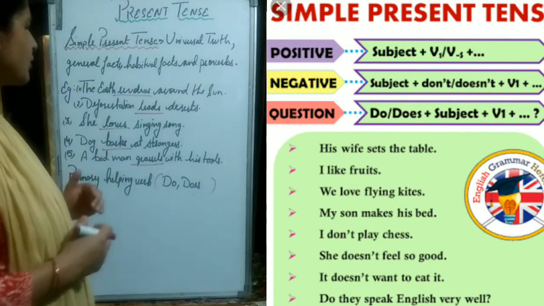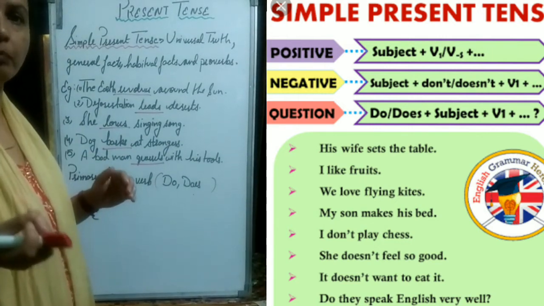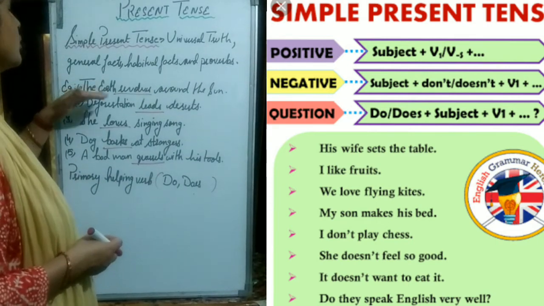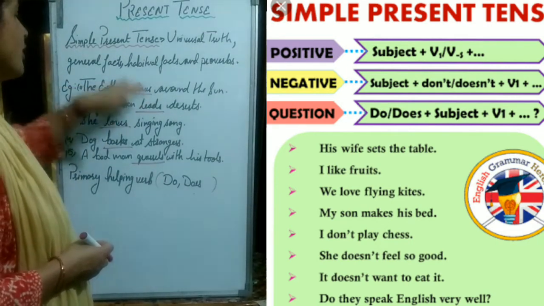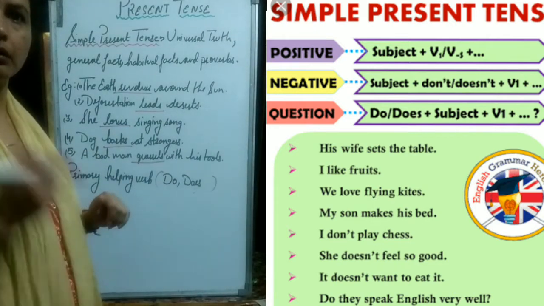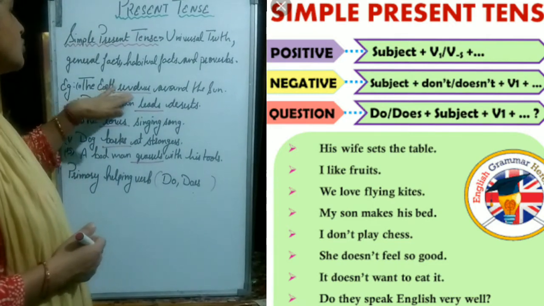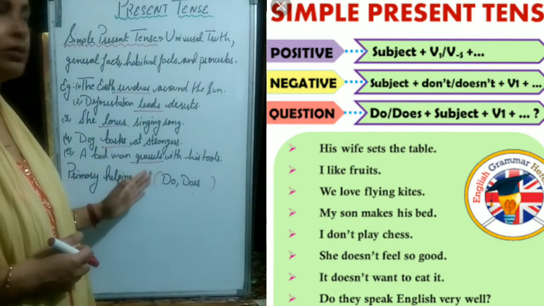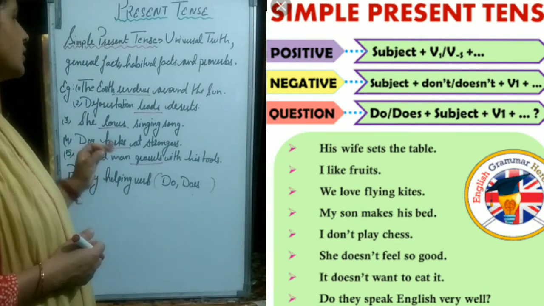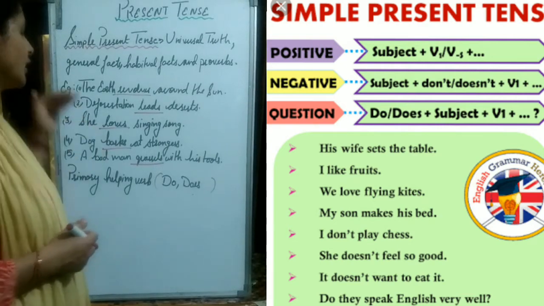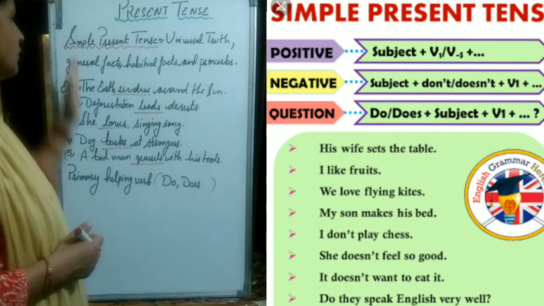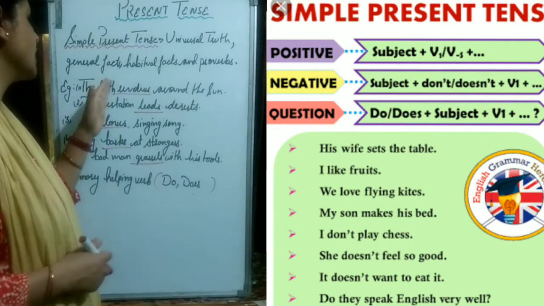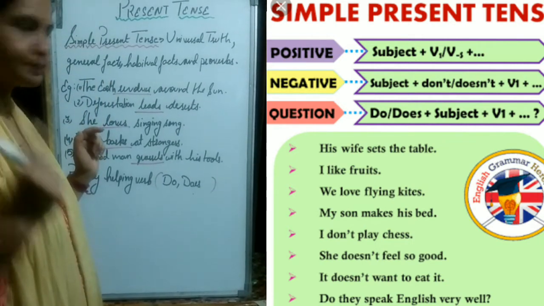Now let us relate the importance of the primary helping verb in these sentences. Children, here you can see that I have underlined the main verbs: in the first revolves, leads, loves, barks and quarrels. These are all main verbs. One thing is important to understand here: the subject before these main verbs is singular.